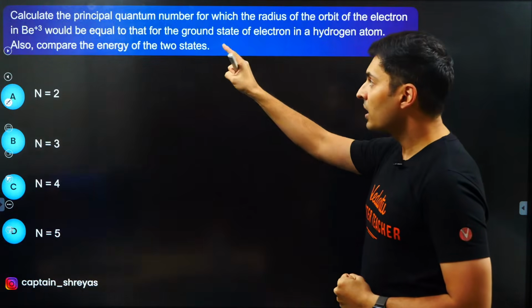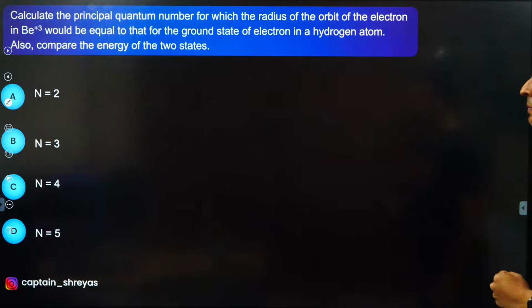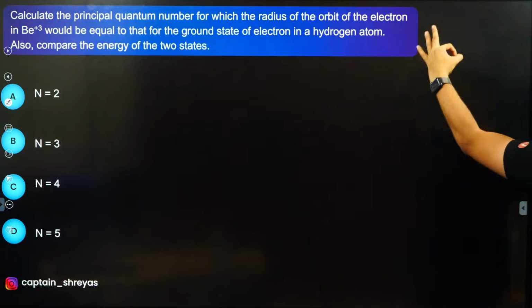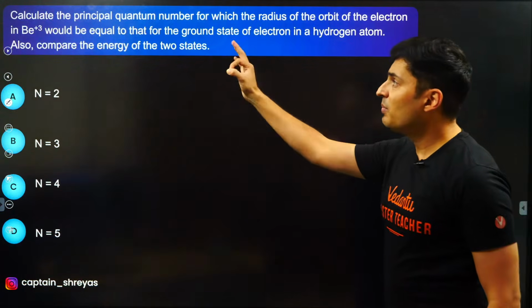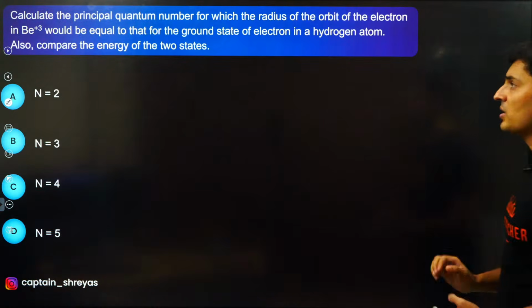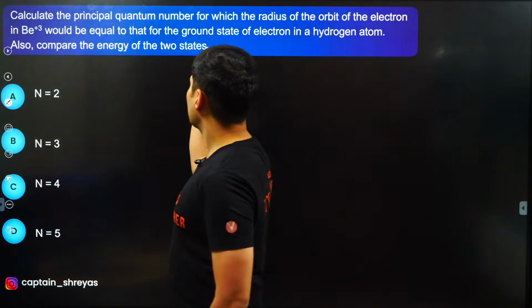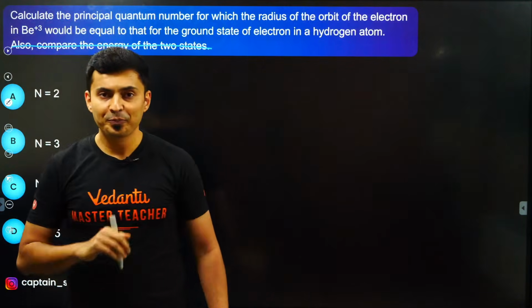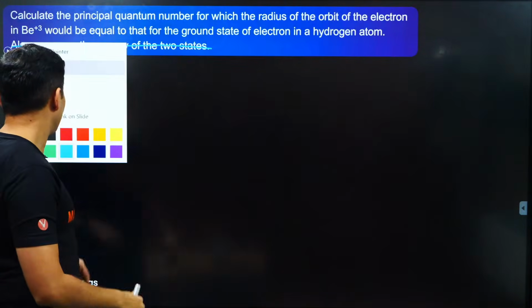Keep it up. Calculate the principal quantum number for which the radius of the orbit of the electron in B3 plus would be equal to the ground state electron of hydrogen atom. Okay, so this is not a part of the question. Just ignore this. Okay, let's try to solve the question, guys.